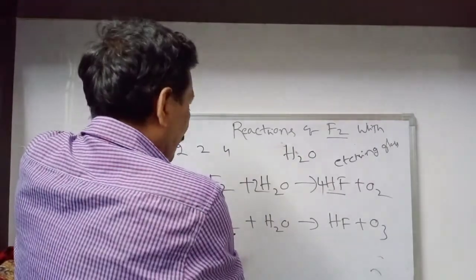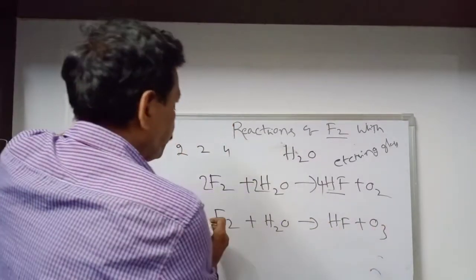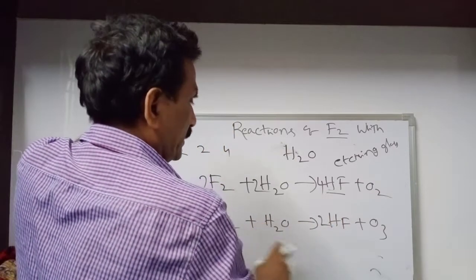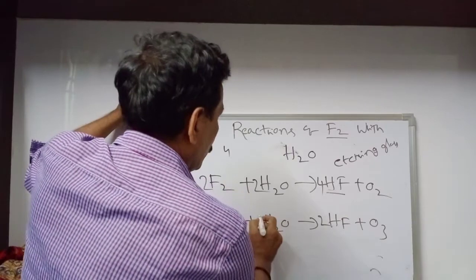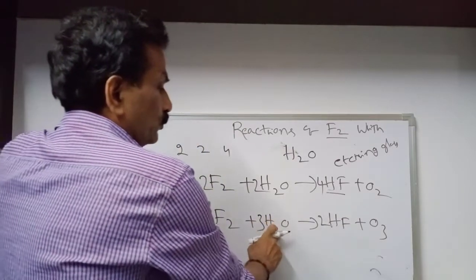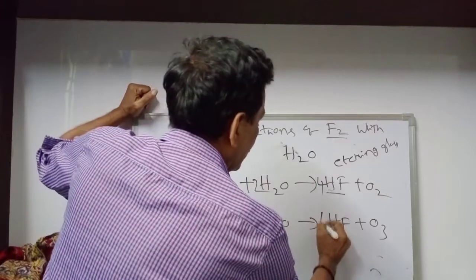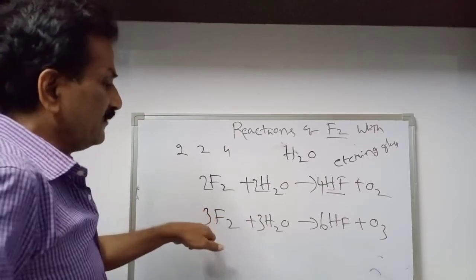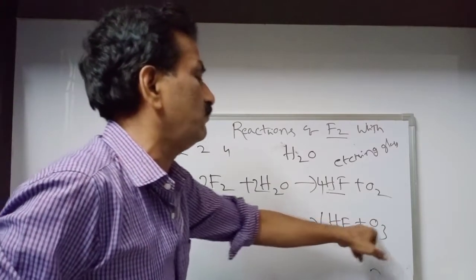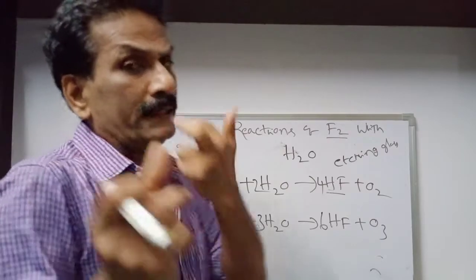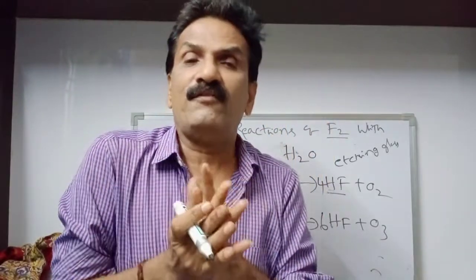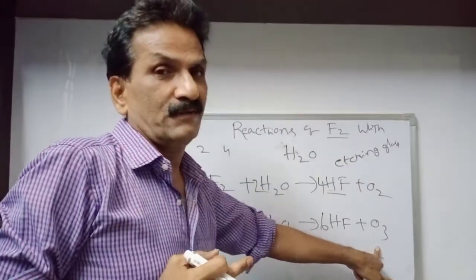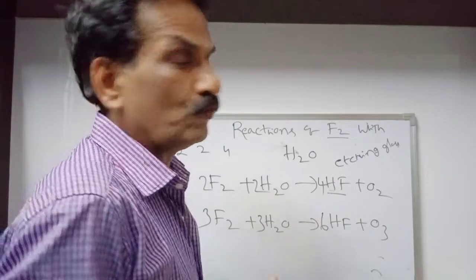Next, F2 plus H2O gives HF plus O3. Here HF, so I am mentioning 2. H2O, 2. O is 1, here 3, so I am mentioning 3. 3 into 2 is 6, 6 HF. Fluorine 6. So 3F2 plus 3H2O gives 6HF plus O3. So when fluorine reacts with water, we get HF, and at the same time oxygen and O3, ozone.